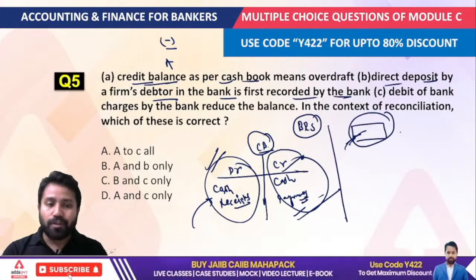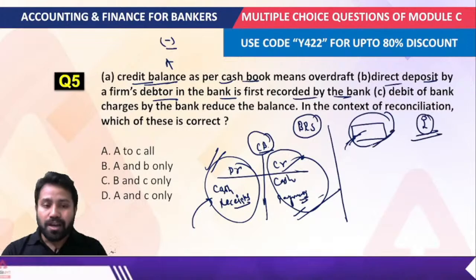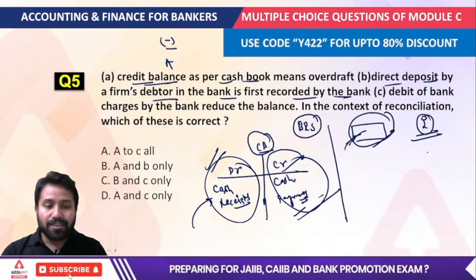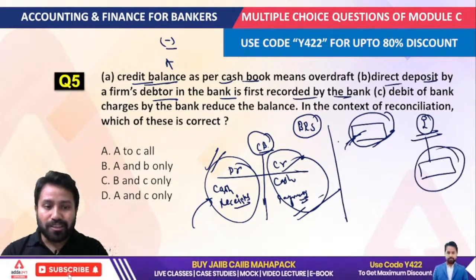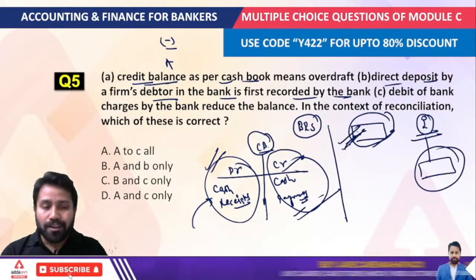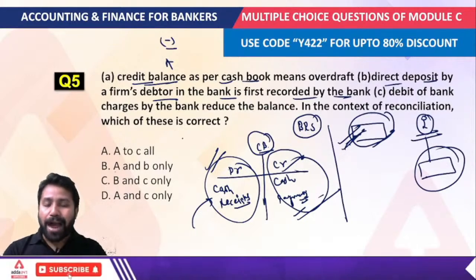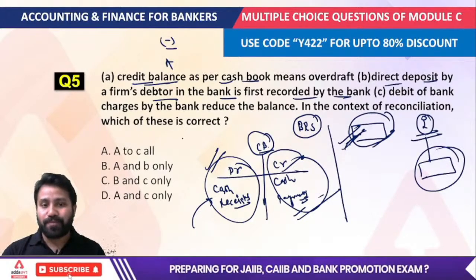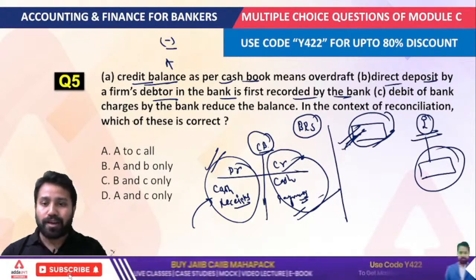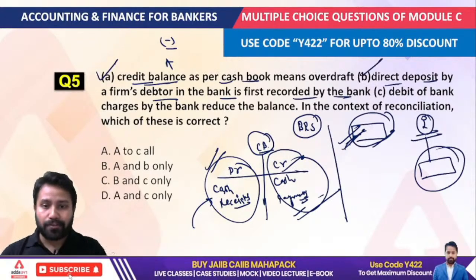But suppose we are talking about one of the debtors of this company, and he went to the bank and directly deposited the amount, so the company is not aware of that. That's why the bank first records this transaction. So this would also be correct. First correct, second correct.